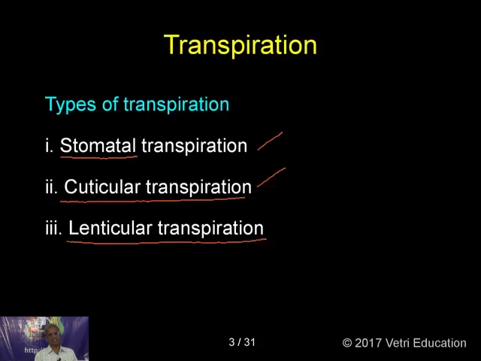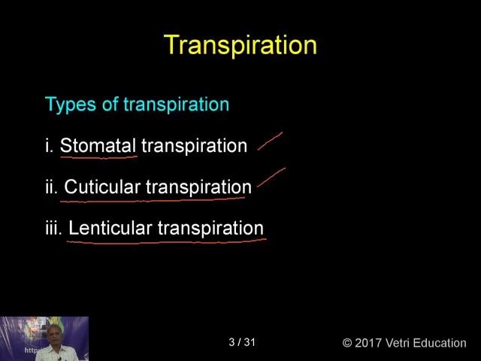These lenticels are present on the surface of the bark. So when the water is escaping in the form of water vapor through the lenticels, you call it lenticular transpiration.